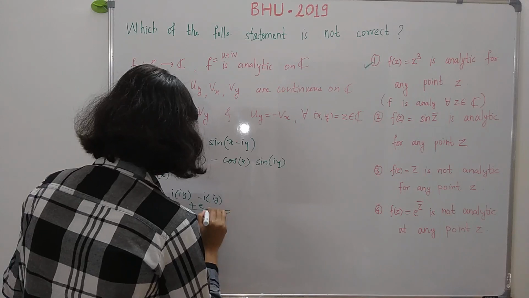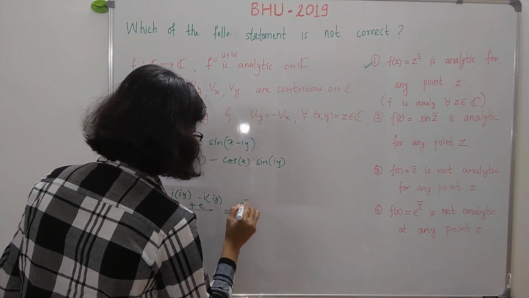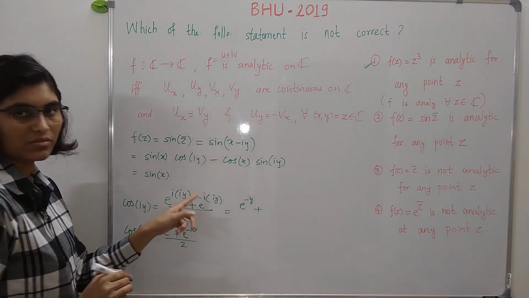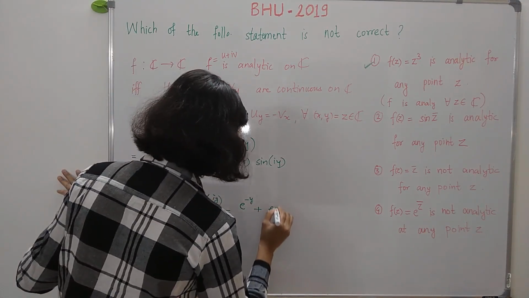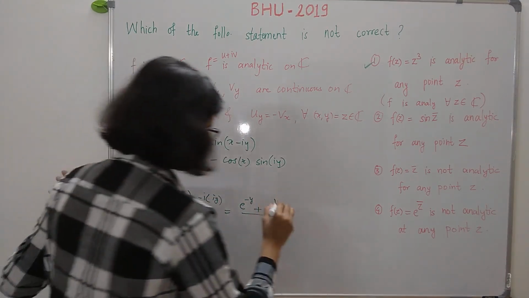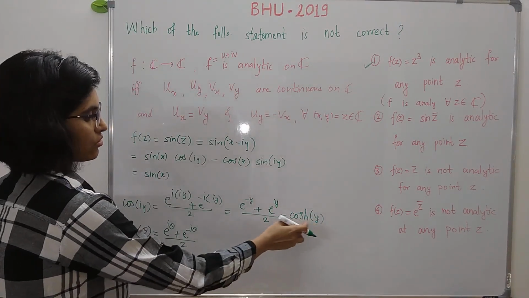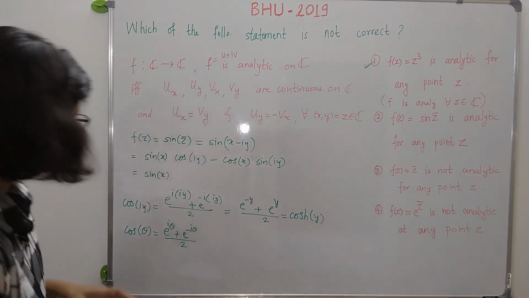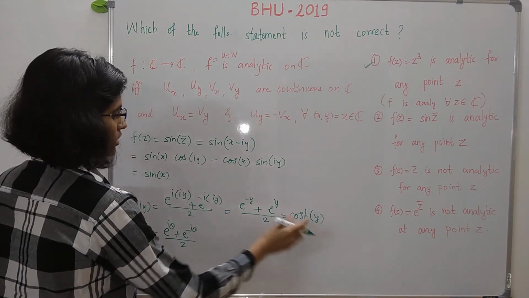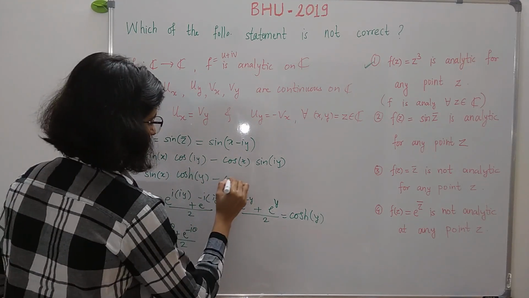Right. Now let's simplify this. So i into i is i square, which is minus 1. So it is minus 1 times y, which is minus y, plus i square is minus 1, minus of minus 1 is plus 1, into y is just y. So it is e raised to y by 2. And now this is the same as cos hyperbolic of y. This is the definition of cos hyperbolic of y. So cos of iy is just equal to cos hyperbolic of y, and minus cos x as it is.